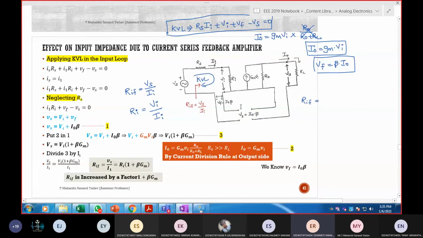Today we saw the advantages and disadvantages of negative feedback. The advantages are reduced noise and reduced nonlinear distortion. The disadvantage is reduction of gain.